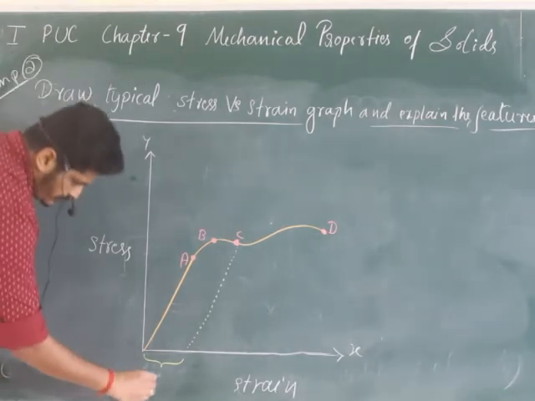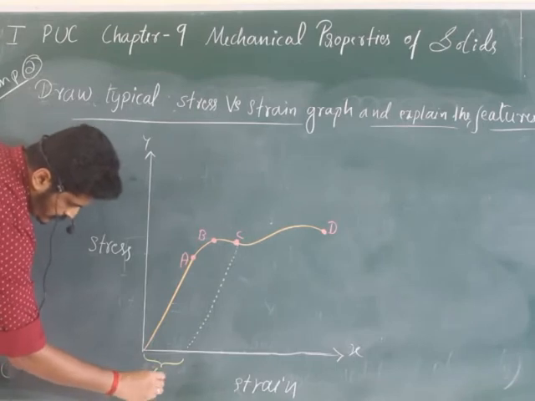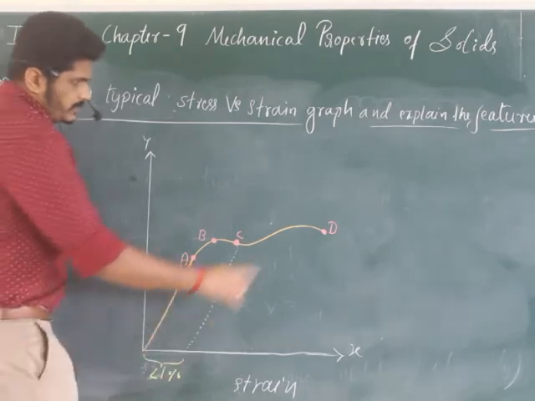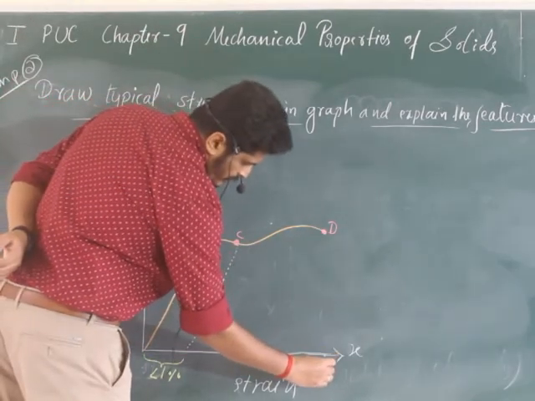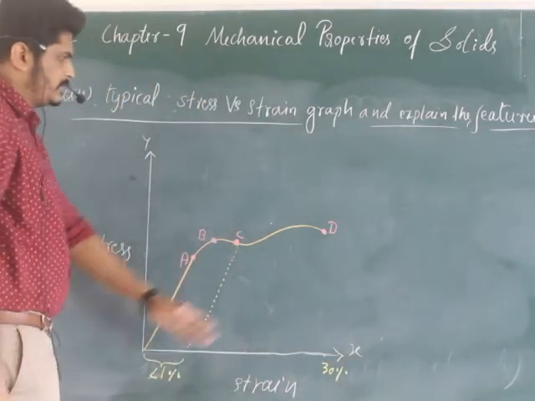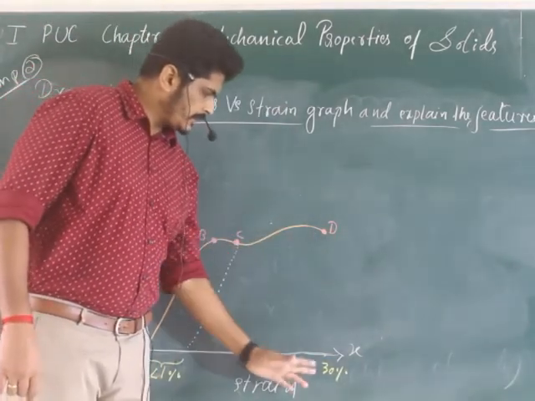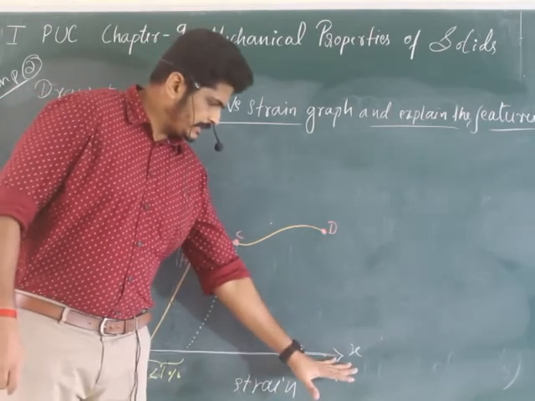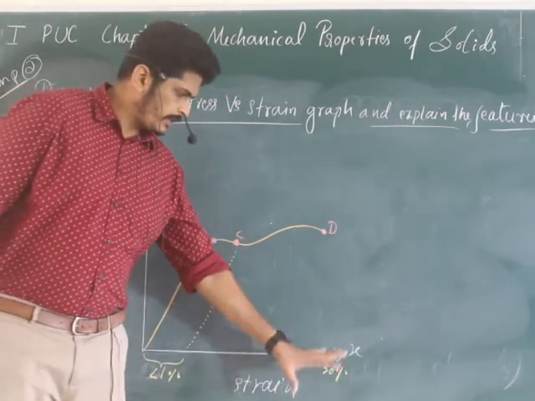Then you write down it is less than 1%. Somewhere near here you write 30% strain. That means this point D falls somewhere around 30% strain, not exactly, nearly like this.